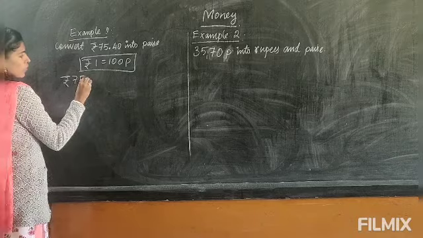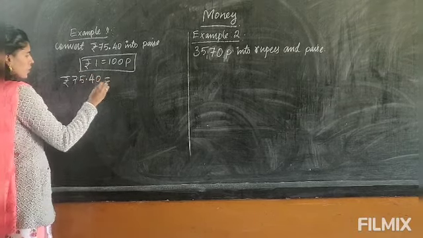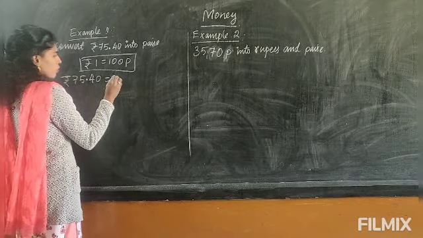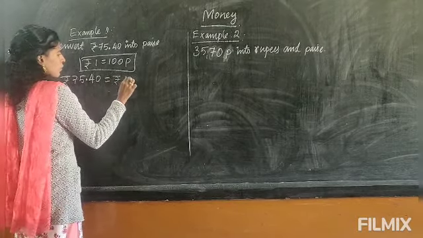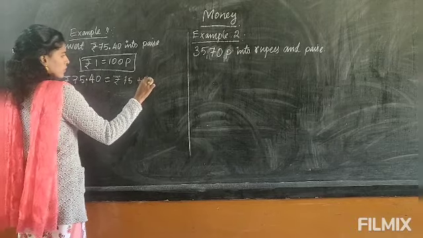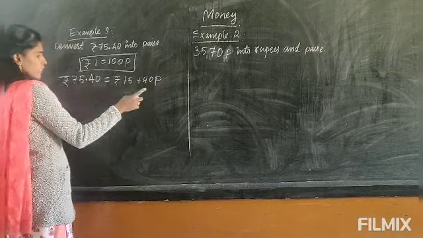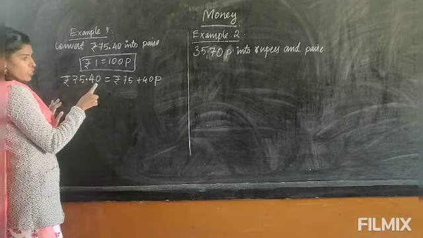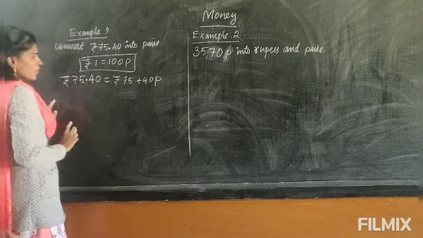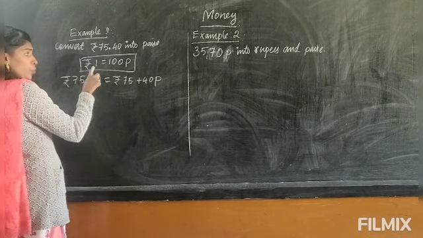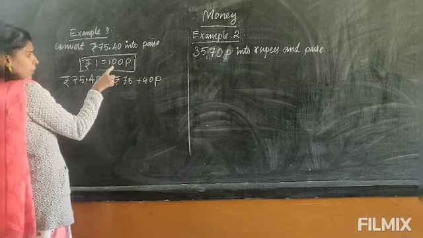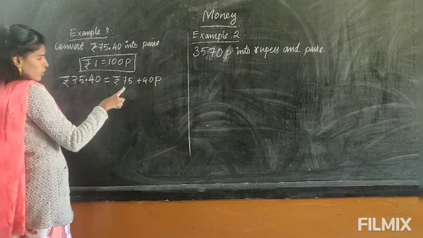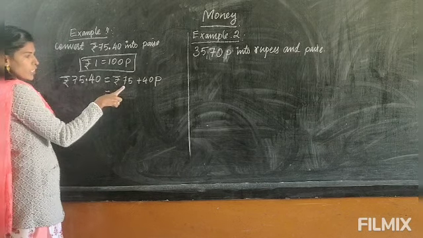First let's write this one: 75 paise, 75 rupees 40 paise. Let's separate it. This is rupees, this is paise. So let's write it: rupees 75 plus 40 paise. We can write it like this, separating with a dot. Before the dot, the number is the rupees. After the dot, the number is the paise. So I have separated this one. To convert rupees into paise, only the rupees you will multiply by 100. You need to convert into paise, so you don't touch the paise. Only convert the rupees.